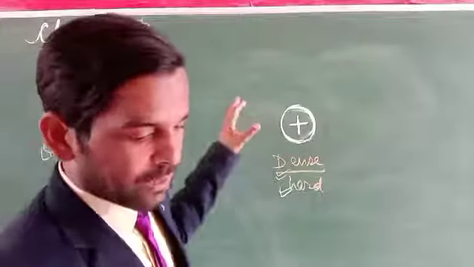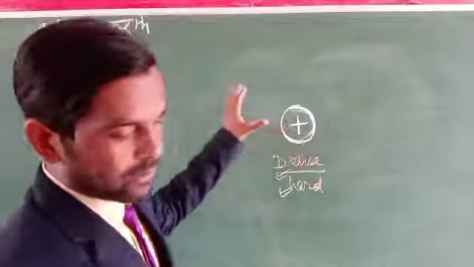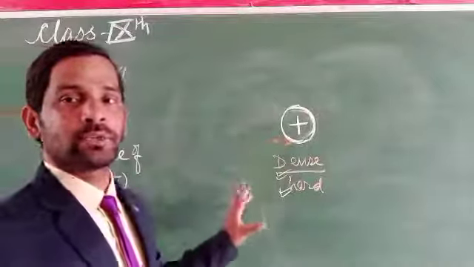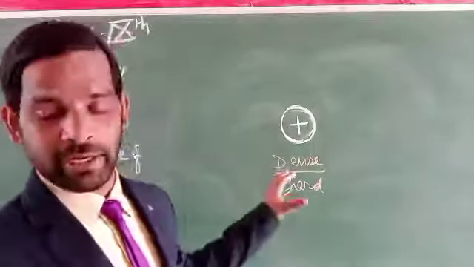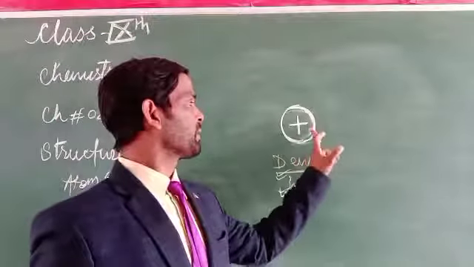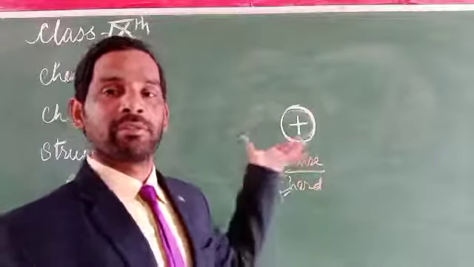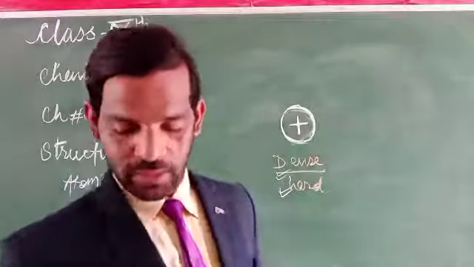We can say the nucleus of an atom is very small compared to the size of the whole atom, and it can be considered very small compared to the whole of an atom.